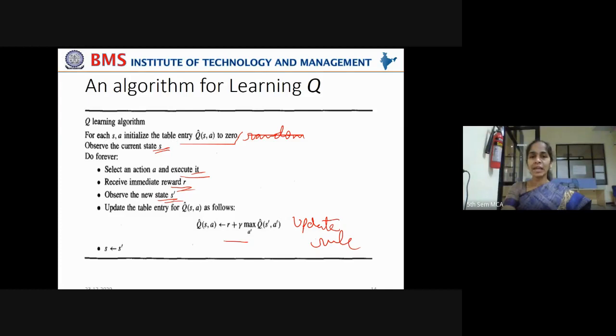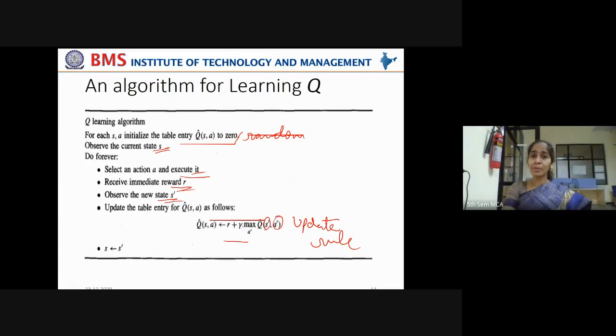What does this update rule say? Q cap of SA should be modified in accordance with the new reward R plus the discount factor you are considering, multiplied by the maximum cumulative value of Q in that sequence of steps taken, that is Q cap of S dash A dash, the cumulative reward value encountered for moving to S dash by taking action A dash.